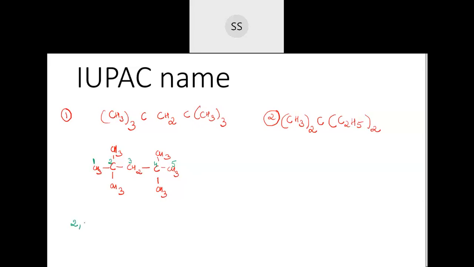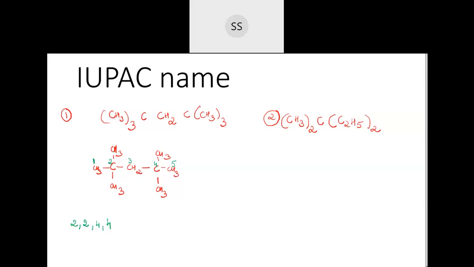So I should write 2, 2, and all of them are CH3. Then at the fourth position also CH3, so I write 4, 4, because these are the two positions where I have CH3. So here 2, 2, 4, 4.